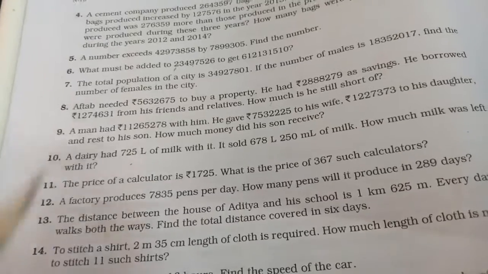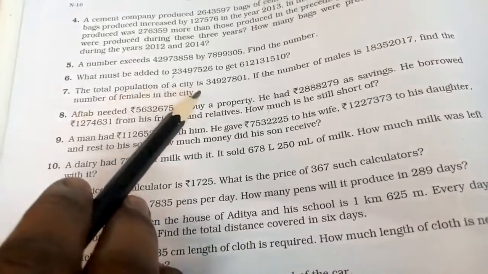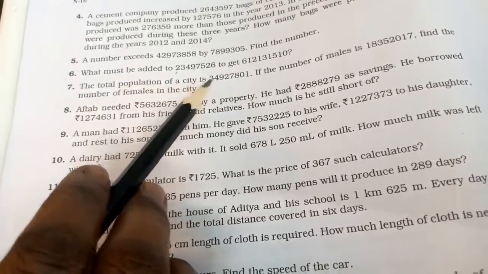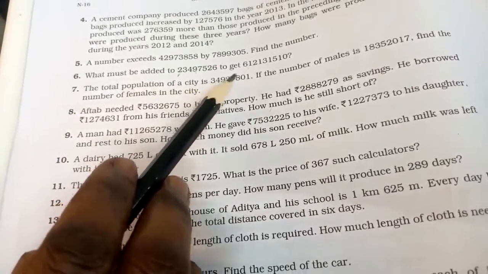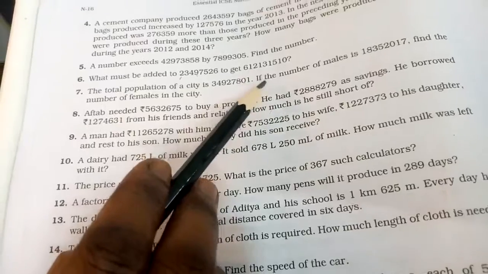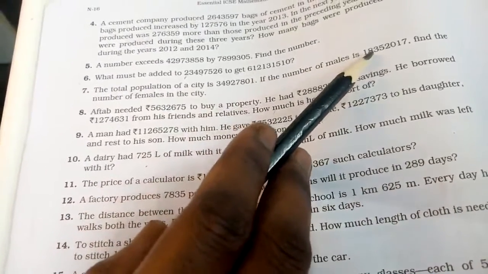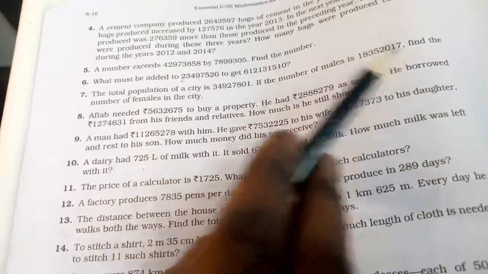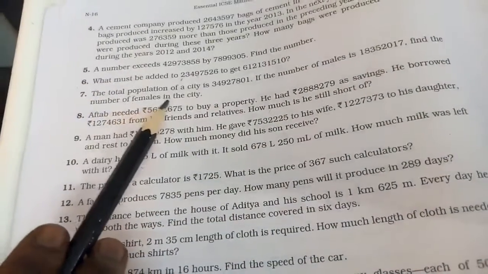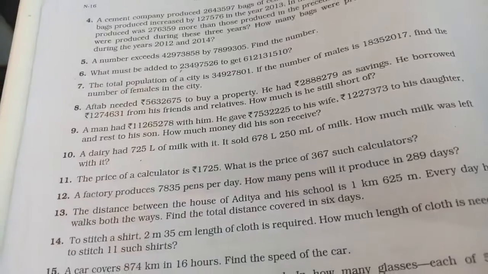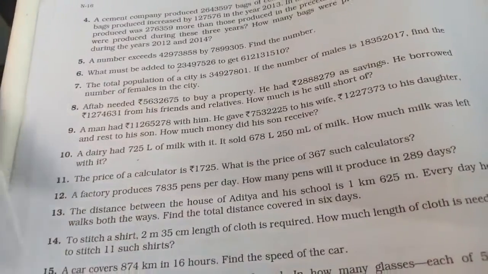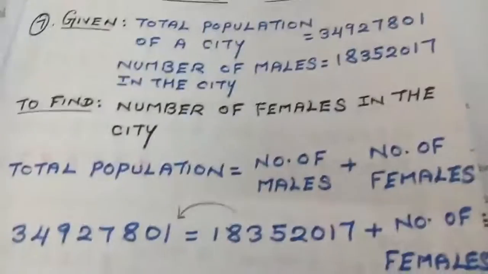Question number 7. The total population of a city is 3 crore 49 lakh 27,801. They have given you the number of males as 1 crore 83 lakh 52,017, and they are asking you to find the number of females in the city. Now what we are going to do is find the number of females in the city. So what is the question given here, students?